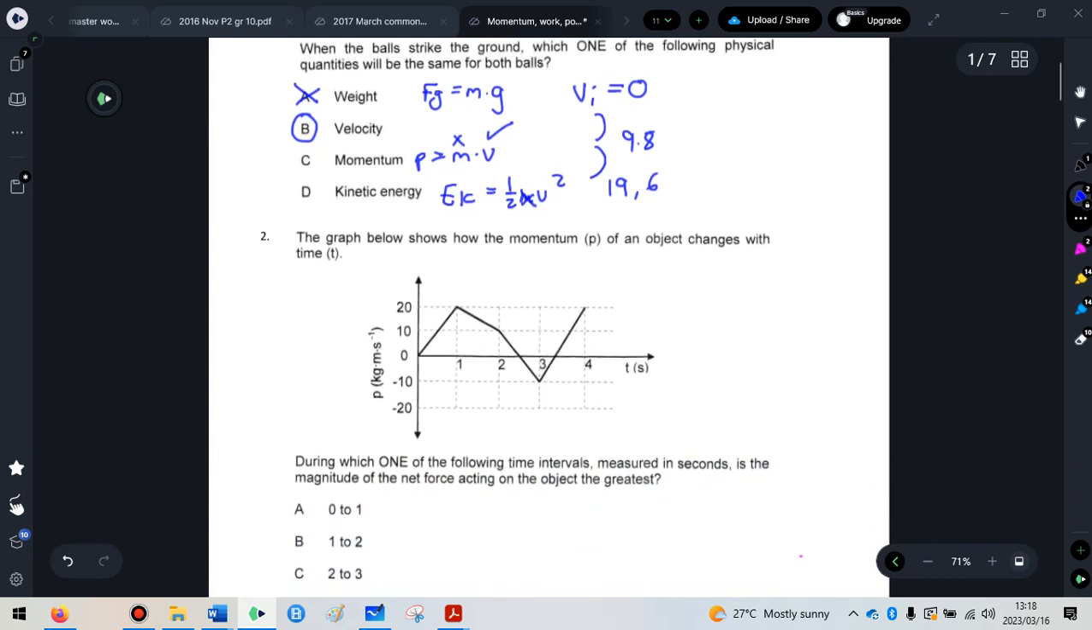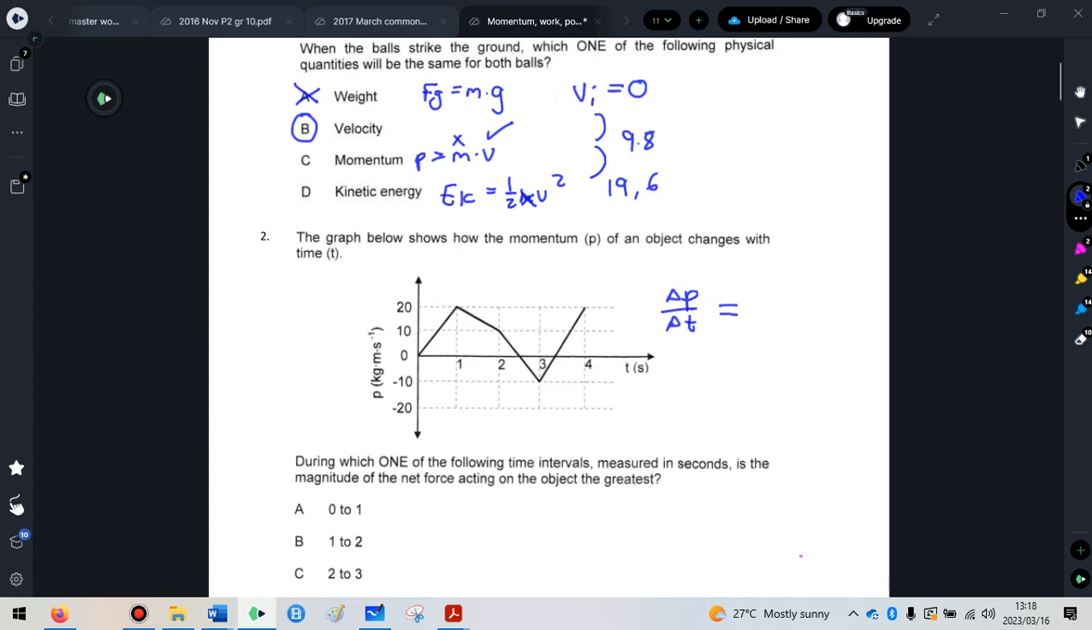Question 2. The graph below shows the momentum of an object, how it changes with time. So when you get questions with graphs, you have to ask yourself, what can you actually calculate from that graph? If you look at this one, it's momentum on the y-axis and time on the x-axis. When you work out the change in y over the change in x, you're working out the gradient. So we need to ask ourselves, does the gradient give me something useful?